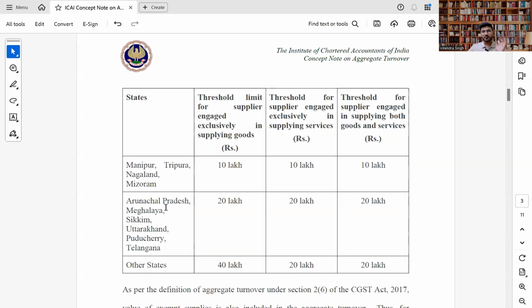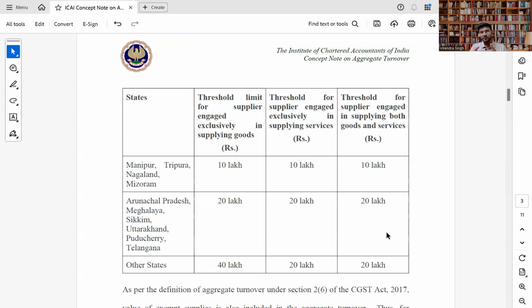If a person has the entity in Arunachal Pradesh, Meghalaya, Sikkim, Uttarakhand, Puducherry, or Telangana, in that case, if dealing in only goods, 20 lakh is the limit. If dealing in supply of services, 20 lakh is the limit, or in both, 20 lakh is the limit. In other states, if a person is dealing exclusively in goods, 40 lakh is the limit. If a person is dealing exclusively in supply of services, 20 lakh is the limit. And if a person is dealing in both goods and services, in that case, 20 lakh is the limit.